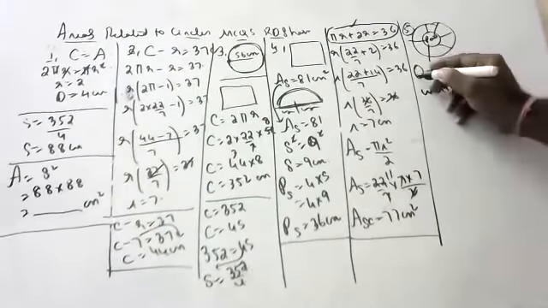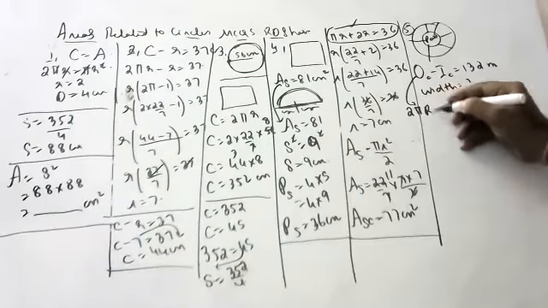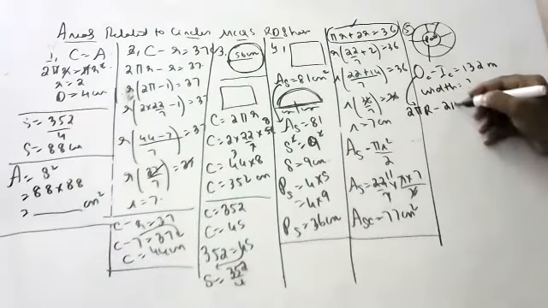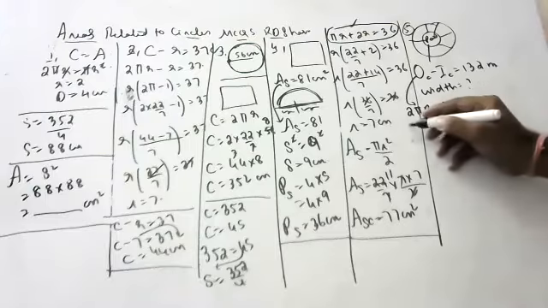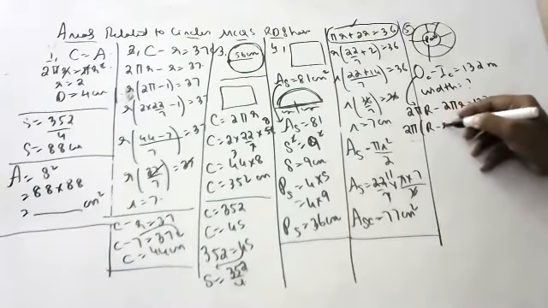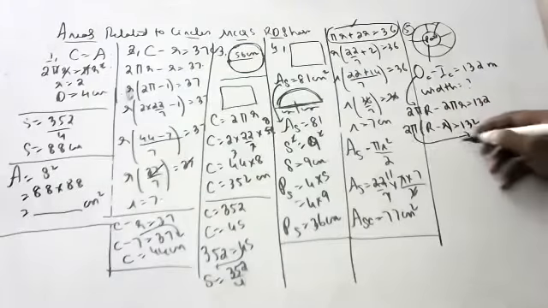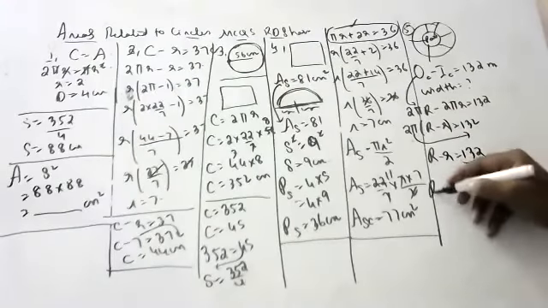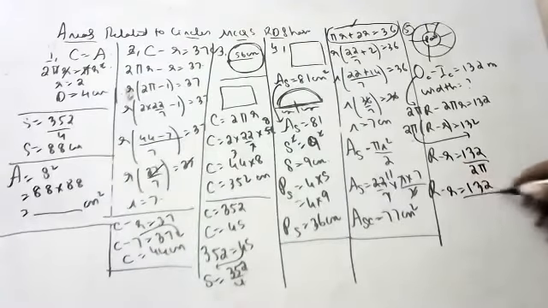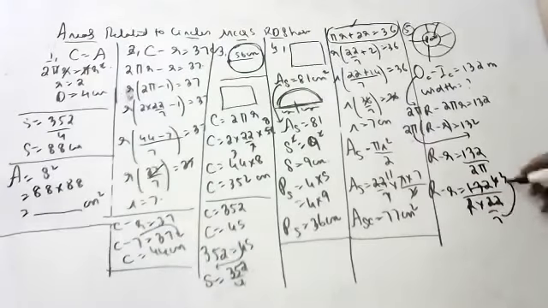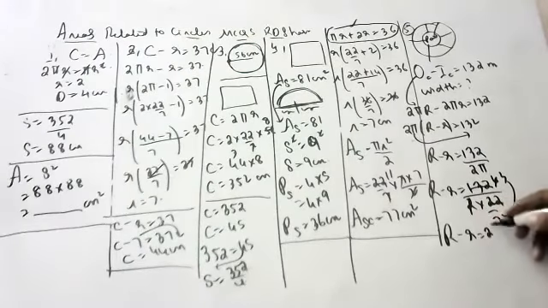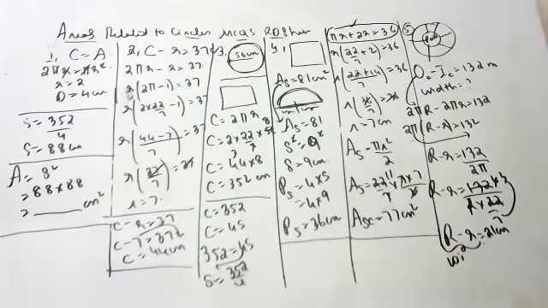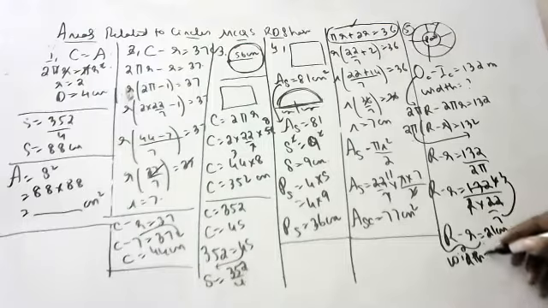So children, outer circumference is how much, children? 2 pi big R. Inner circumference is what, children? 2 pi small r. So 2 pi big R minus 2 pi small r is equal to 132. If you take 2 pi common, 2 pi into big R minus small r is equal to 132. This goes down. Big R minus small r is equal to 132 by 2 pi. Big R minus small r is equal to 132 by 2 into 22 by 7. 22 sixes are, 2 3s are, 3 7s are 21. Big R minus small r is 21 centimeters. Big R minus small r is only the width. So width is equal to 21 centimeters.